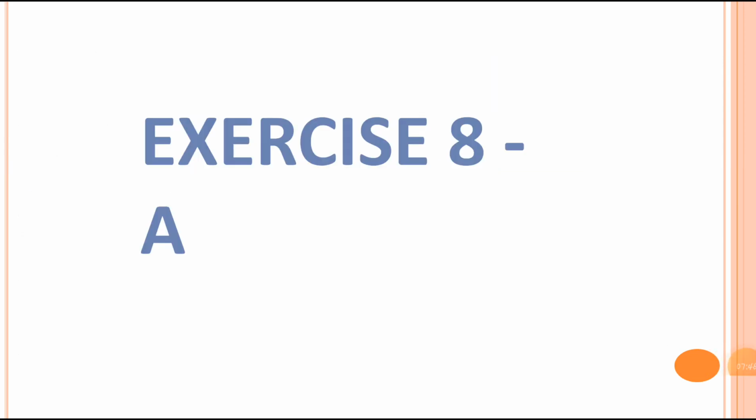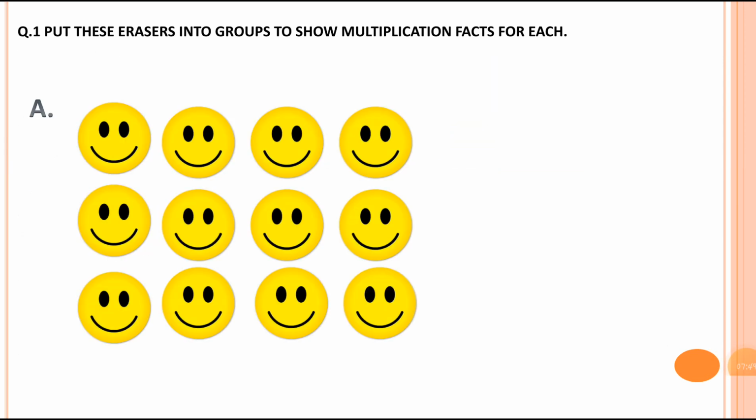Now exercise 8a. Let's start exercise 8a and question number 1. You can see question number 1 here. First of all, let's count the standing line. How many smiley faces in the standing line? These are erasers. You can read this. There are different shapes of erasers. Put these erasers into groups to show multiplication facts for each. So here we have to write down the multiplication fact.